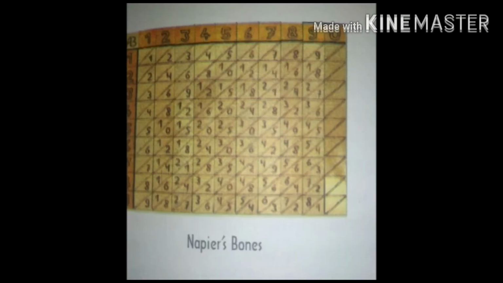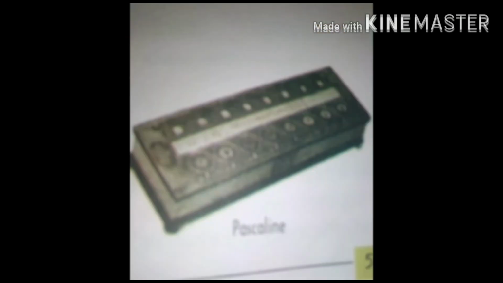Napier bones was developed by Sir John Napier in 1619. Napier bones was used to perform calculations involving addition, subtraction, multiplication, and division. Pascaline is one of the first mechanical calculators. Pascaline was invented by Blaise Pascal. Though it could perform only subtraction or addition, yet it became very popular.